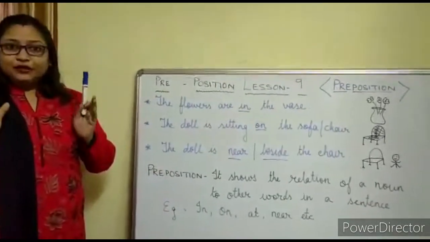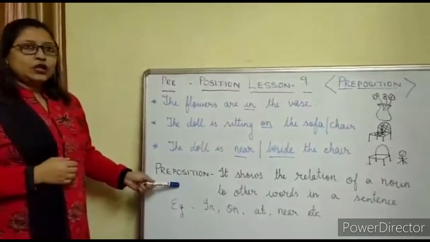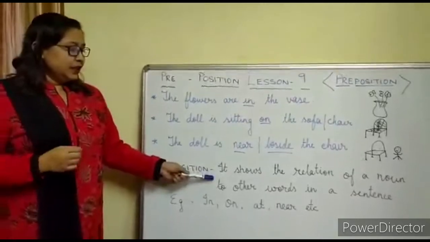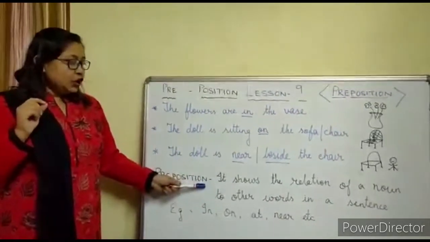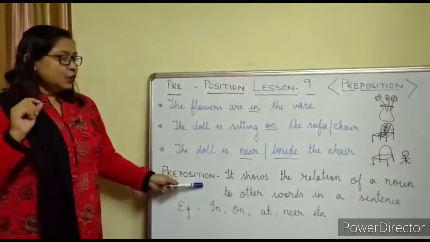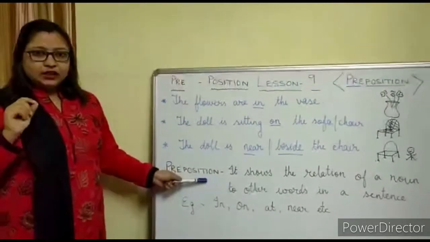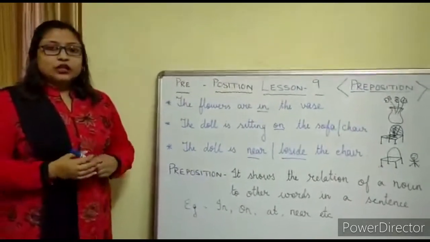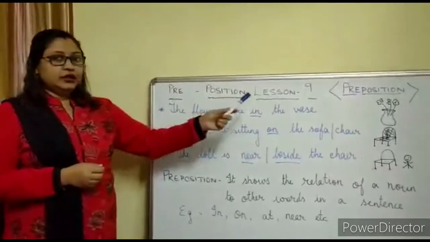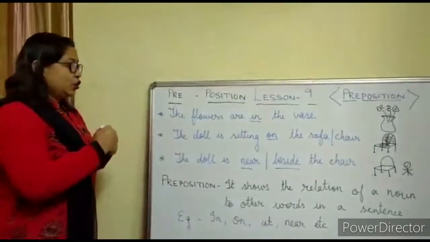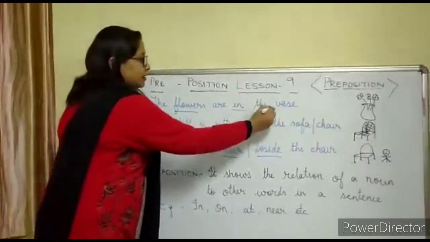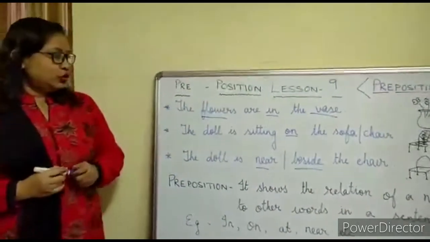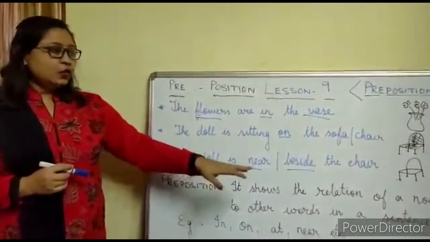So now the definition. What is a preposition? It shows the relation of a noun to the other words in the sentence. I am repeating once again. It shows the relation, that is the relation of flower and vase. So it shows the relation of a noun to other words in the sentence.